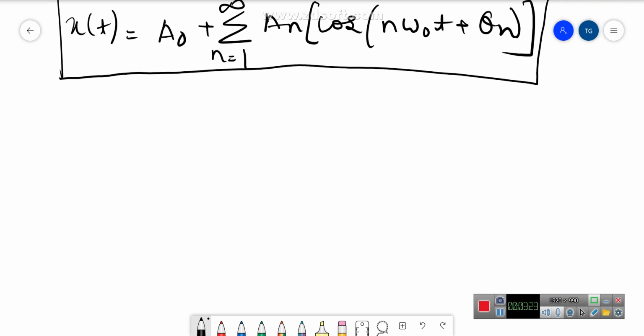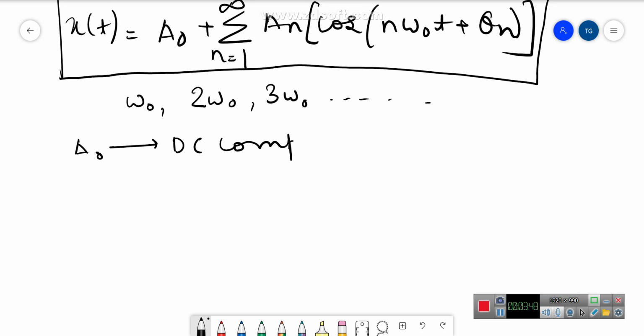So this sinusoid, that is cosine wave, has a frequency of omega naught. When we put the value n equals 1, the frequency has the value 2 omega naught, then 3 omega naught, and so on. So A naught component is nothing but the DC component, DC term.